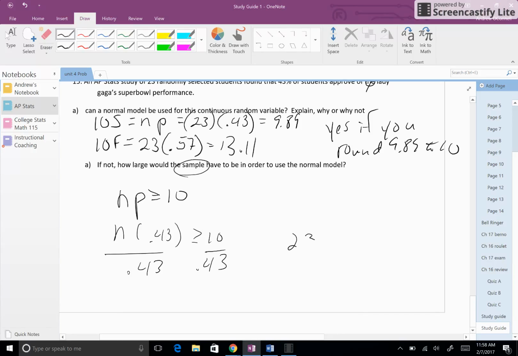It's 23.25. So that one would still even round down, but if you want to say 24, that would be fine. I chose a random number. I didn't necessarily test this, but 10 successes, 10 failures.